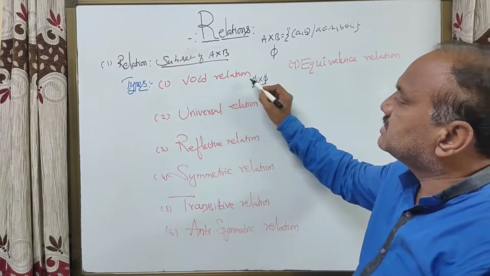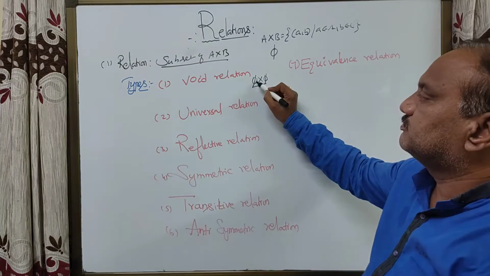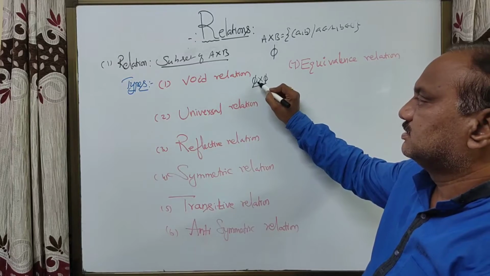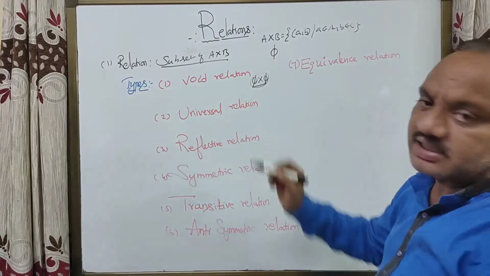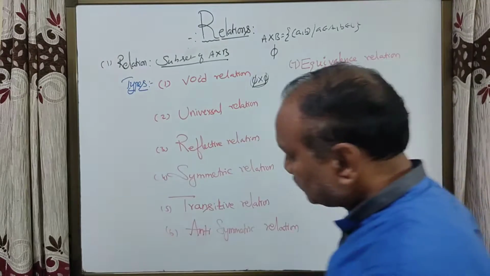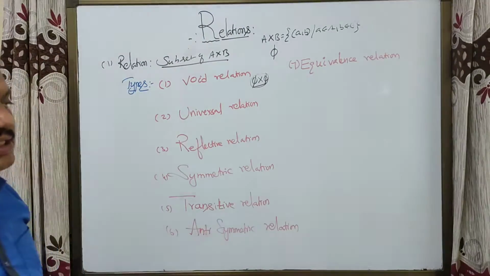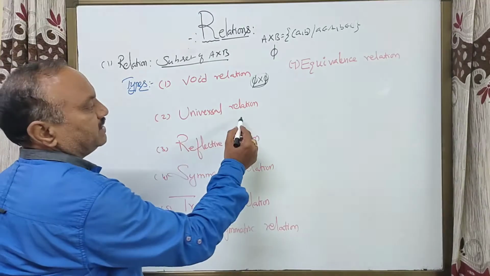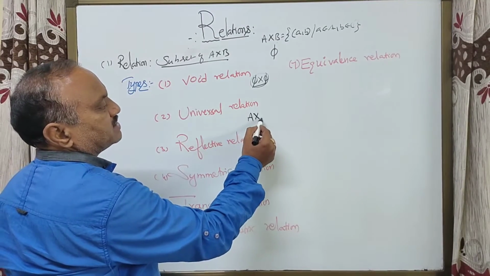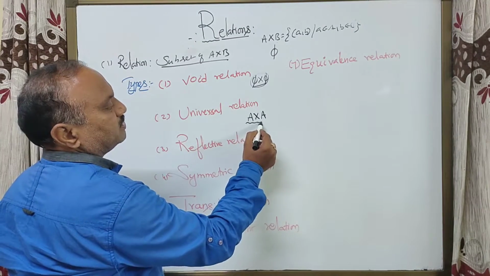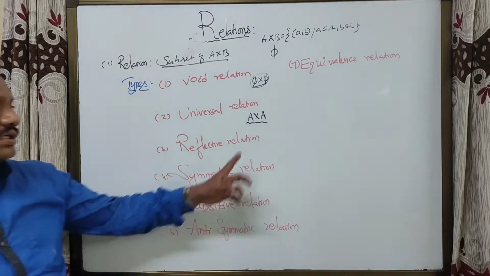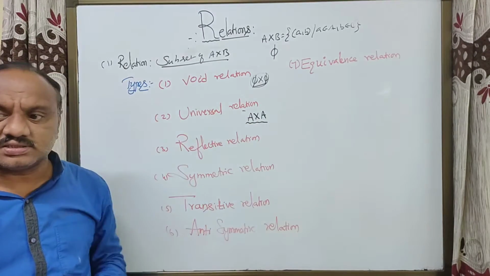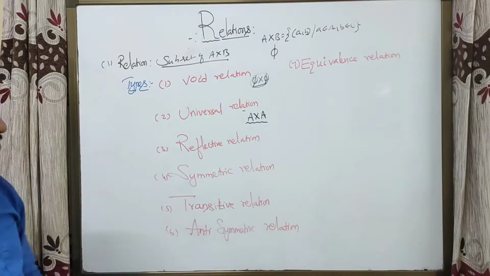So the void relation is a subset of phi cross phi. Universal relation: dear students, let us take a non-empty set A. The set A cross A is called the universal relation.